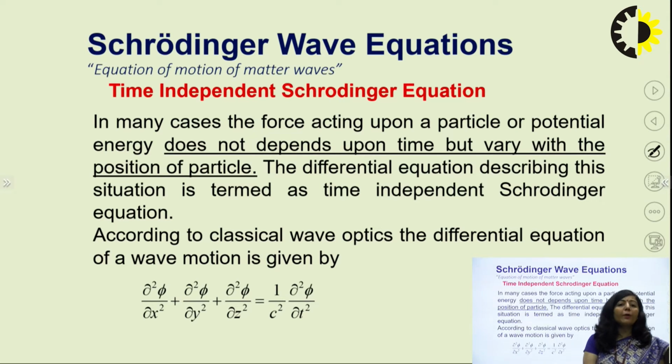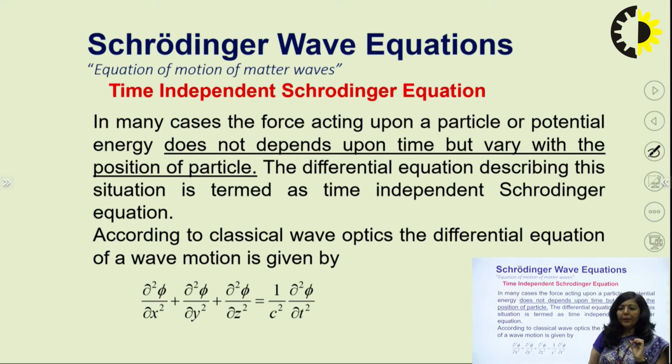Basically, the Schrodinger wave equation can be written in two different forms. These two different forms are nothing new, but these are the two different aspects of the Schrodinger wave equation. Now, why do you need those two different equations? Let me explain that point first.